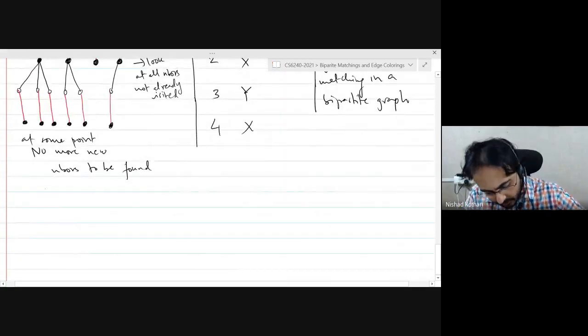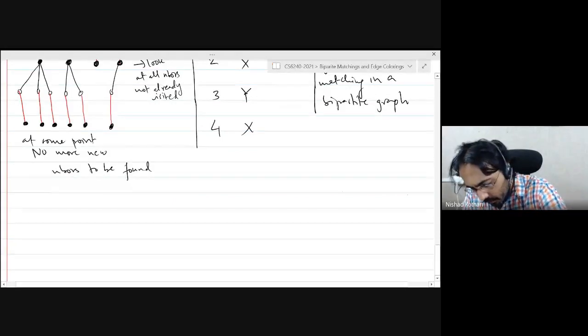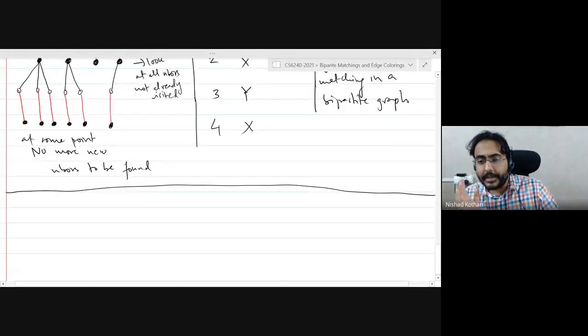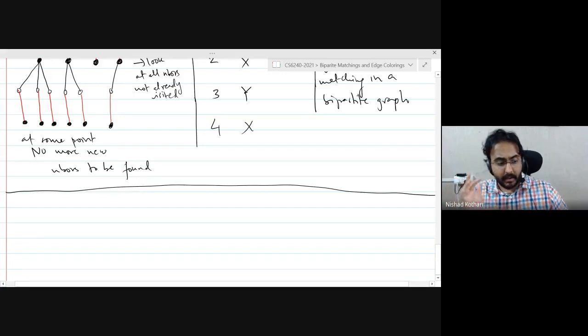And we will discuss, as I mentioned, we are calling this module bipartite matchings and edge colorings because bipartite matchings have a lot of applications, including theoretical applications within graph theory. So you can prove most of the results in edge colorings, or at least the results we are going to focus on in this course. We are going to prove them using bipartite matchings. That is the approach taken in the text as well, and I'm following the same approach.